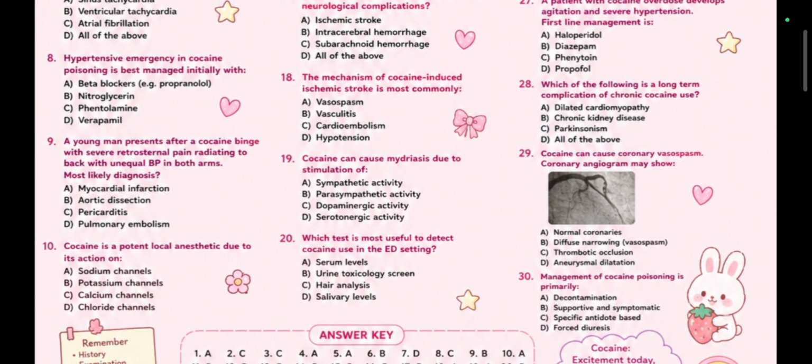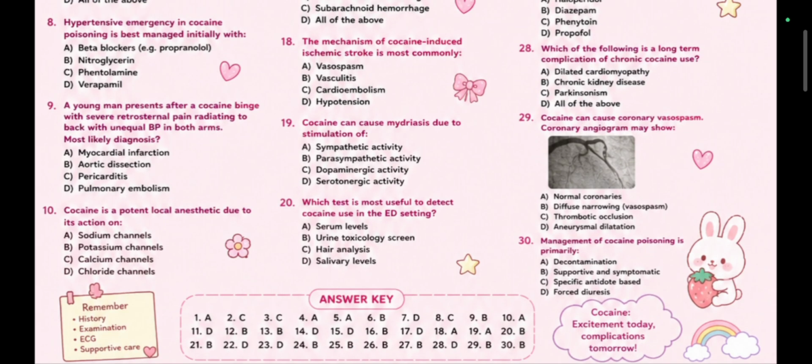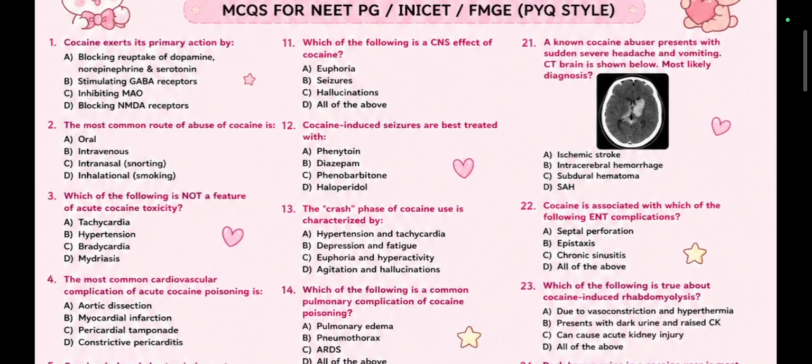Moving to next, a young man presents after a cocaine binge with severe retrosternal pain radiating to back with unequal BP in both arms. Most likely diagnosis is? Again a factual question, it is aortic dissection. Cocaine is a potent local anesthetic due to its action on which channels? Important question. On sodium channels. Option A. Question 11. Which of the following is a CNS effect of cocaine? Euphoria, seizures, hallucination, all of the above. All of the above. Cocaine-induced seizures are best treated with what? Phenytoin, diazepam, phenobarbital, haloperidol.